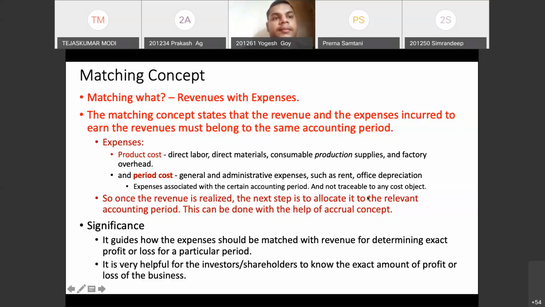Okay, and then there is period cost. For example, someone has given the example in the chat box. I have to start the chat box, just a second.